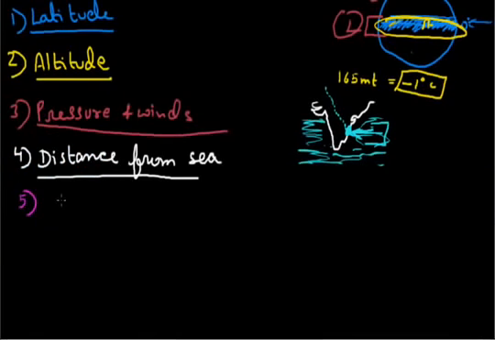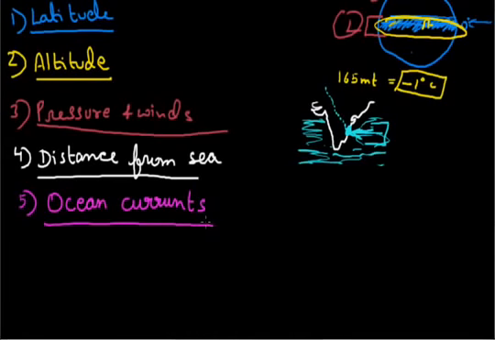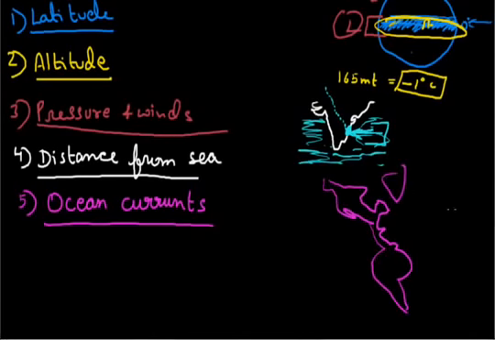The next factor is ocean current. Ocean currents along with onshore winds affect the climate of the coastal areas. The best example we take is from this map of the world.